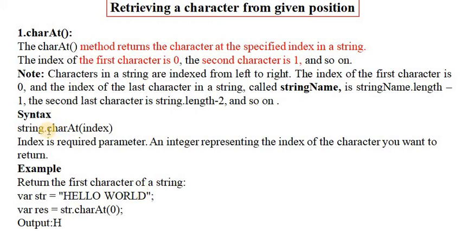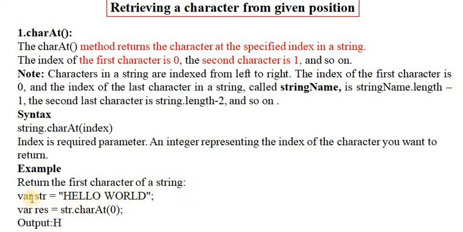The syntax of charAt is string dot charAt, and in the parentheses we pass the index, which returns the character at the specified index in a string. Index is a required parameter and it is an integer representing the index of the character you want to return. For example, return the first character of a string.